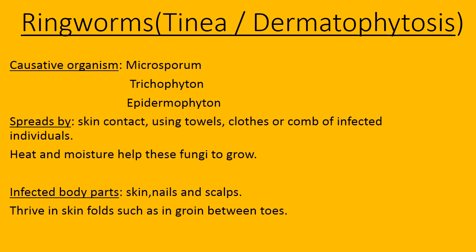That means in the place where the reproductive organs are located, in that region also the fungi grow very well by utilizing moisture and heat. So these are the main body parts where the fungi grow very well by utilizing the suitable temperature and moisture content. Because of the growth of fungi, some symptoms appear in the patient.